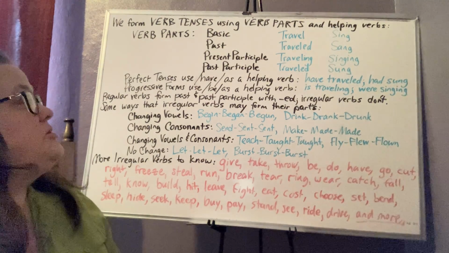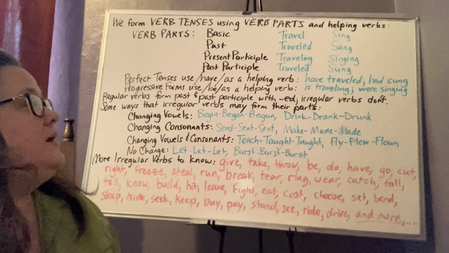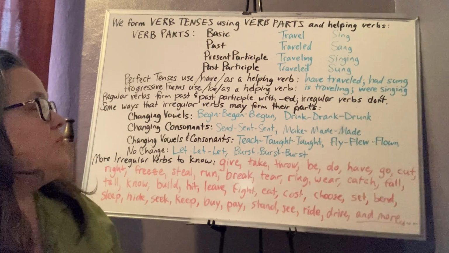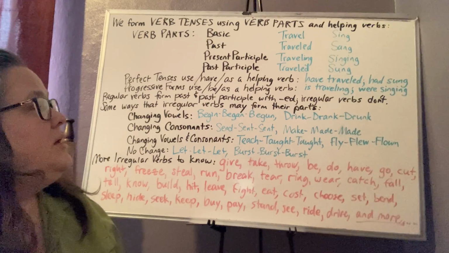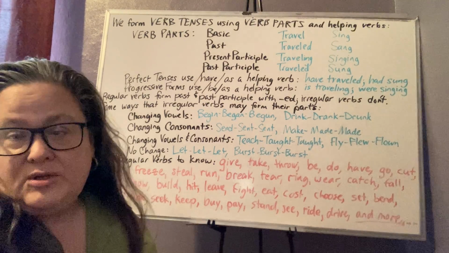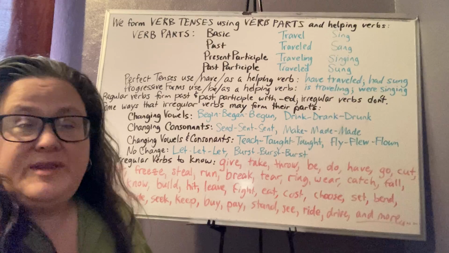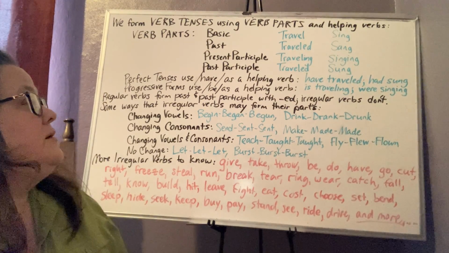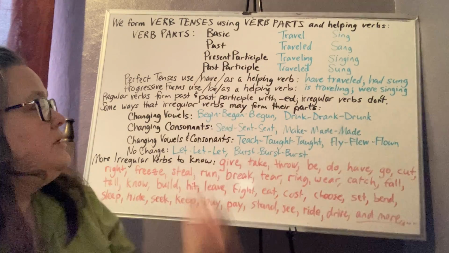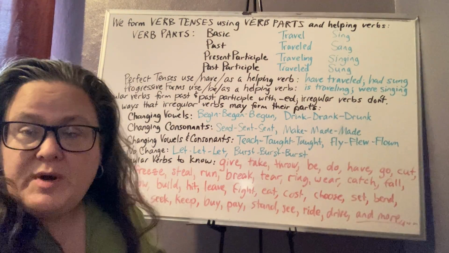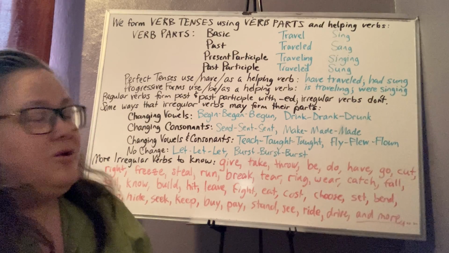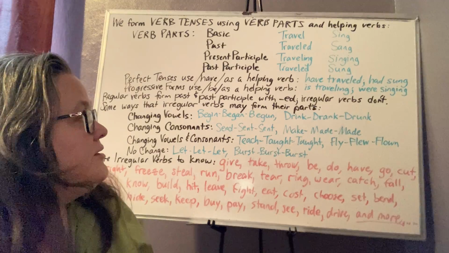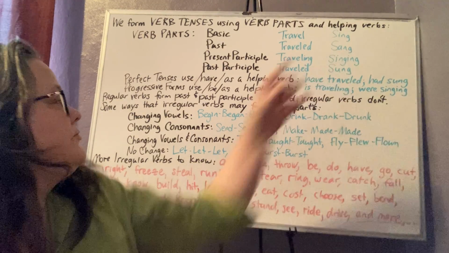We form verb tenses using verb parts and helping verbs. So here are the verb parts: basic, past, present participle, and past participle. Travel is a regular verb. It's formed with ed for the past and past participle parts, as you can see here. And sing is an irregular verb, and it is formed with alternative ways rather than just putting ed on the end of it, as you can see here.